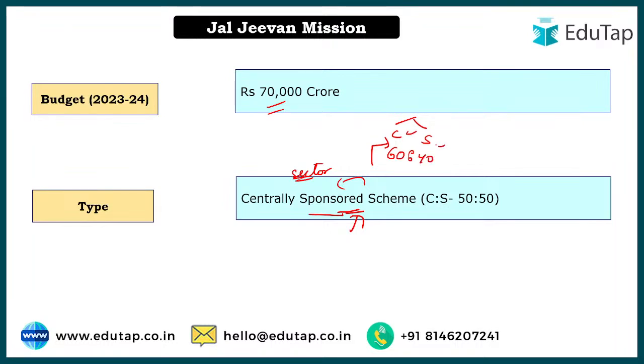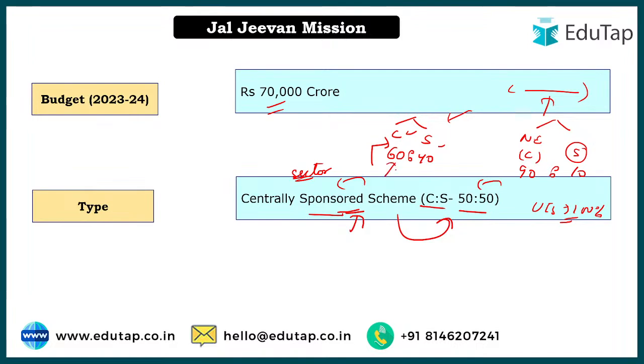So usually that happens, and we have to focus only on the ones where exceptions are there, because exceptions can be asked, or they can be used in one of the statements, which will make the question tricky. Here in the Jal Jeevan Mission case, in the rest of the cases all the criteria are the same. For example, for northeastern states, the center bears 90% and the state government bears 10%, which is the usual case in centrally sponsored schemes. For UTs, 100% is by the central government, that is also usual. But in the case of the normal states, the center-state ratio will be 50:50 and not 60:40. Okay, I hope this difference is clear.